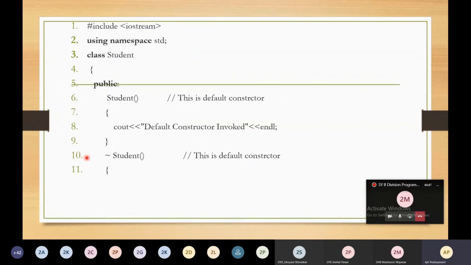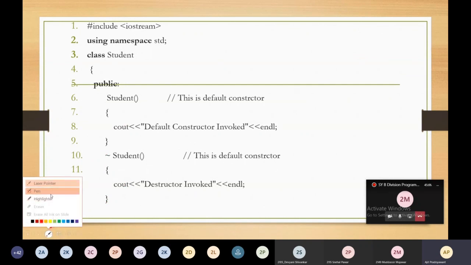Inside the destructor, for user purposes, I'm going to display one statement, that is cout destructor invoked. So this is the way to define your destructor. Again, I am repeating the same thing. How to define the destructor? It is preceded by this tilde sign and then the name of the class. And then with opening and closing curly brackets, you can write the cleanup code.